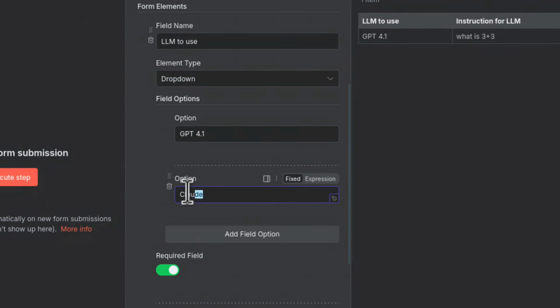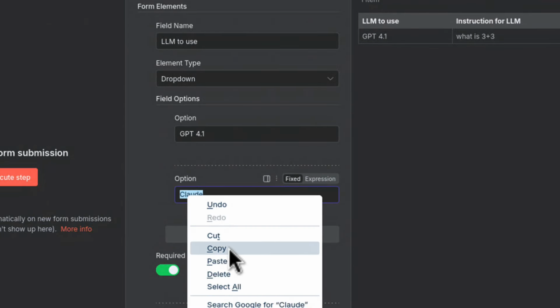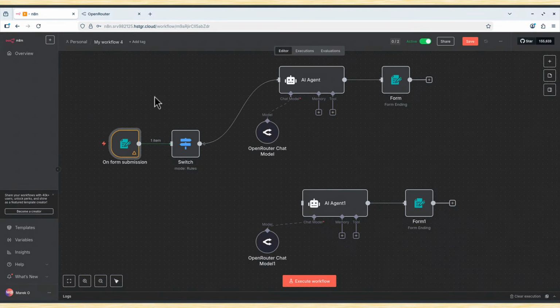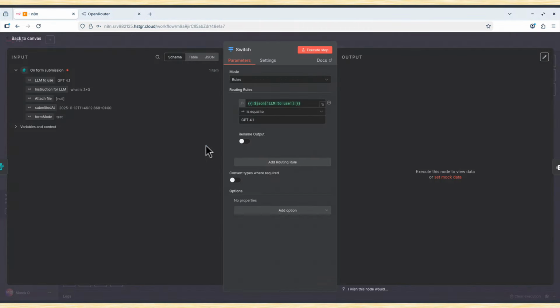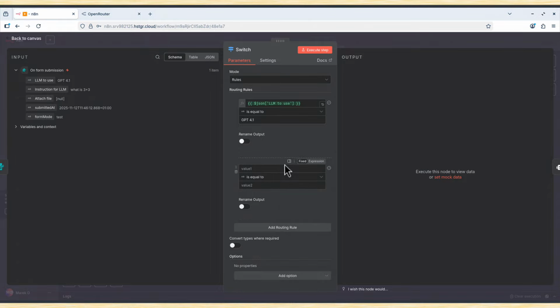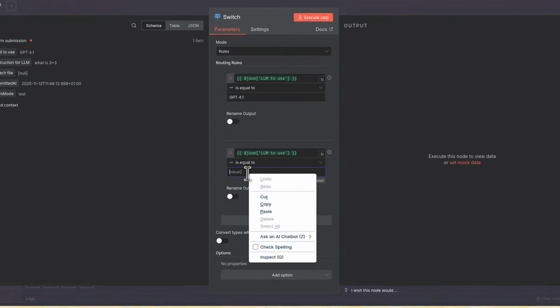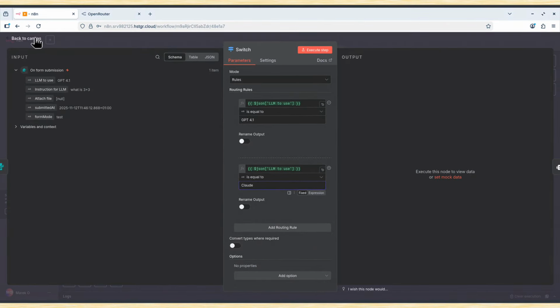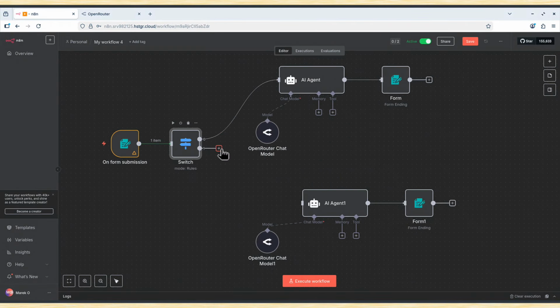Just remember, whatever you put here, you have to copy, it has to be exactly the same in the following nodes. In the switch, I double click, and add another routing rule. If this field LLM to use equals, I paste my Claude. We go back to Canvas, and we can see another connection was created for Claude. That simply will be attached to this AI agent, which uses Claude as OpenRouter chat model.